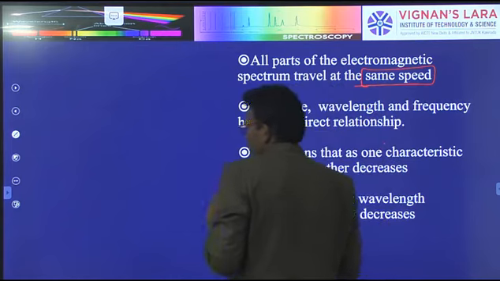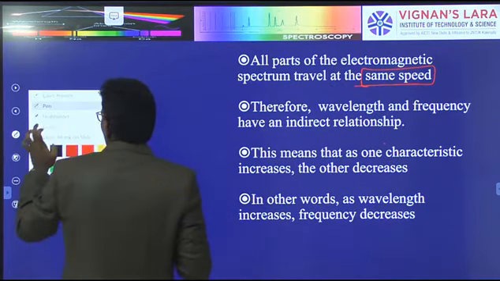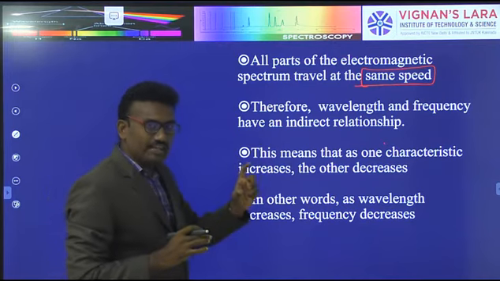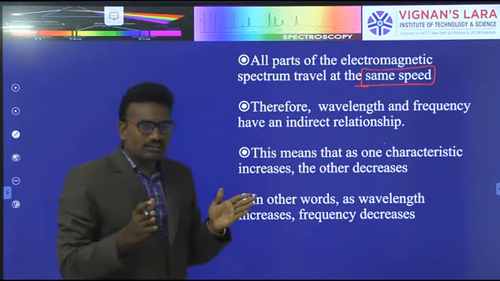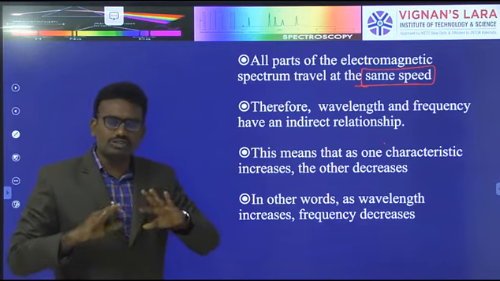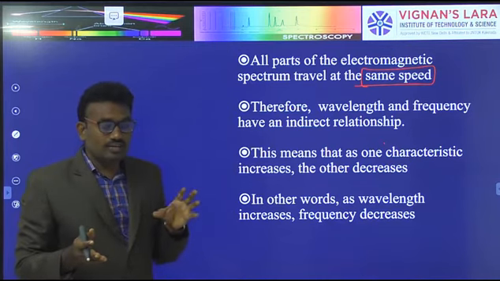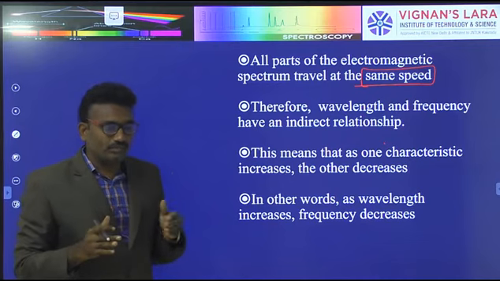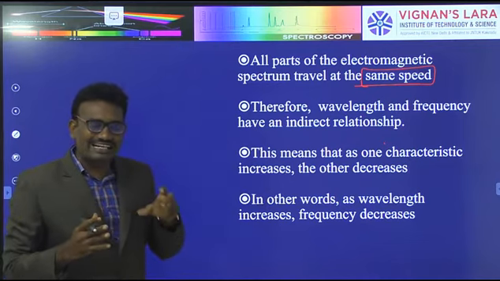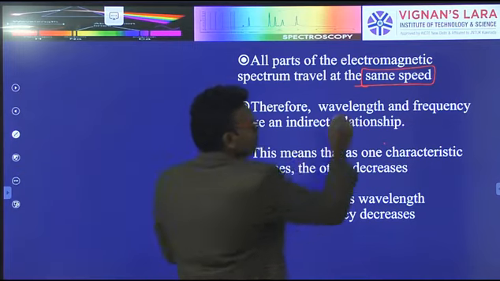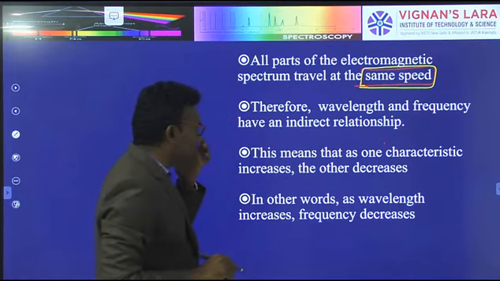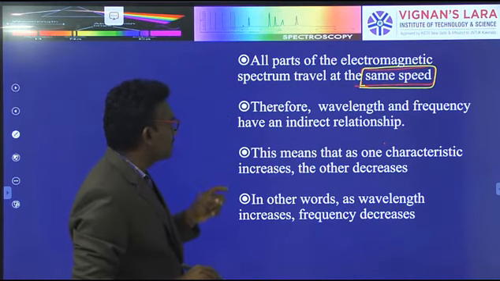The important point is that in the spectrum all lights are present. Wavelength and frequency are different, and the energy also changes, but the traveling speed of all wavelengths of light is the same, not different.